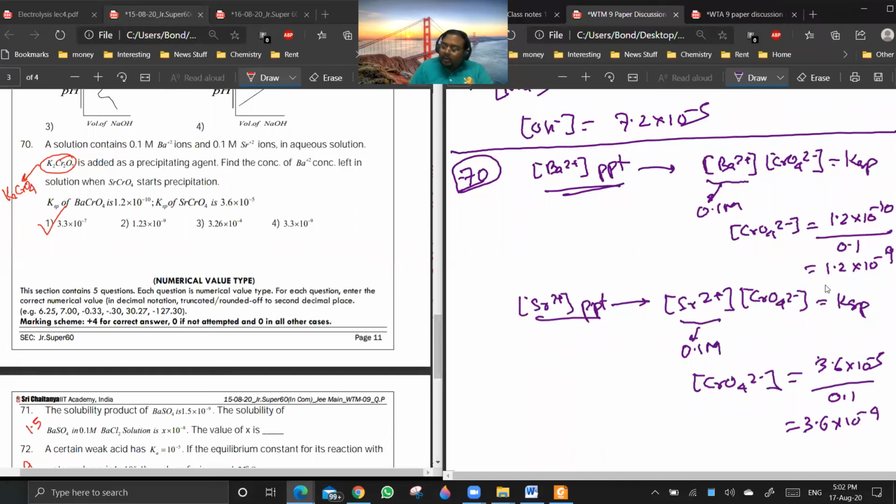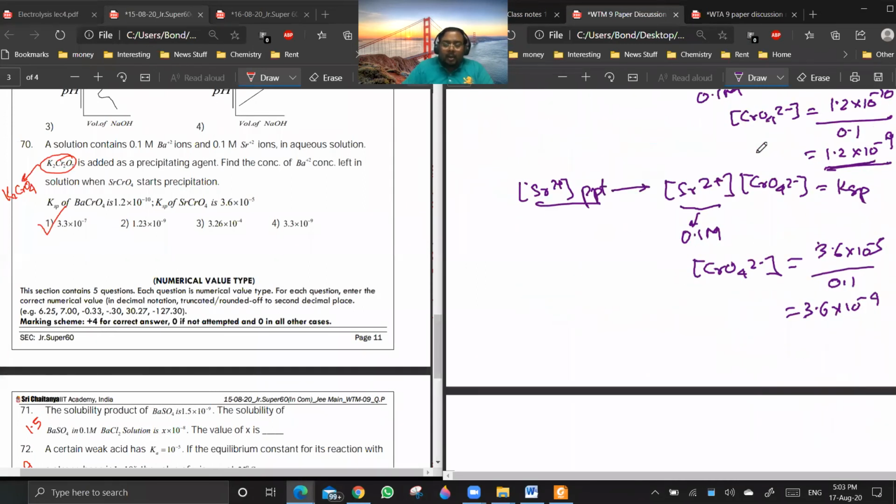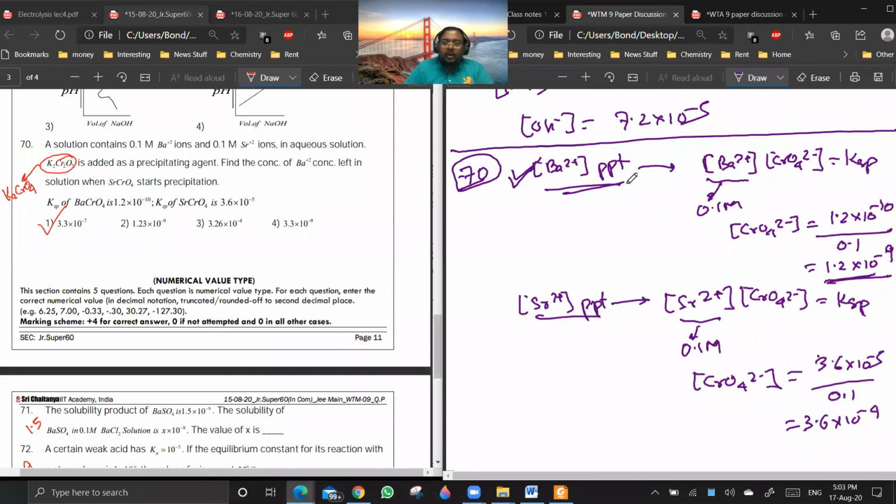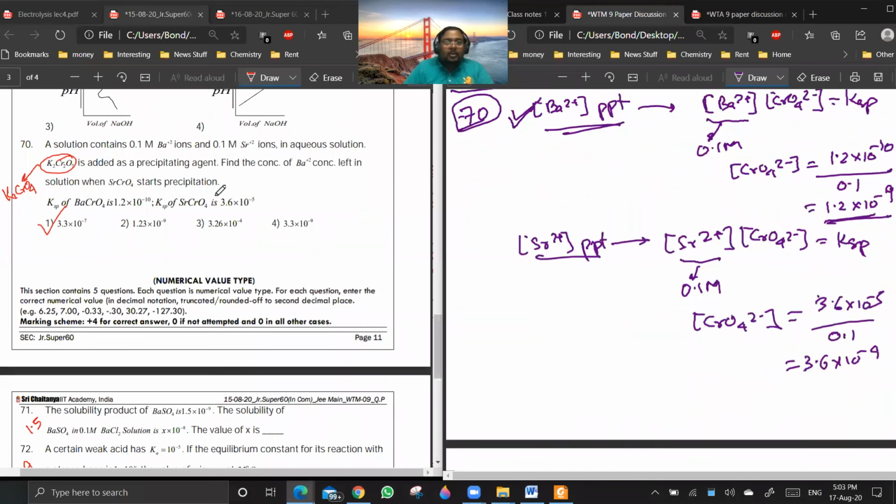And you see, this is a higher concentration. This means that when you are adding chromate ion, which will precipitate first? Barium chromate, because when you are adding, first you will reach the lower concentration, then the higher concentration. Getting the point? Yes or no? Yes, sir. Okay. So this means that barium 2+ will start precipitating first. So they are asking how much concentration of Ba2+ will be left when strontium chromate starts getting precipitated.